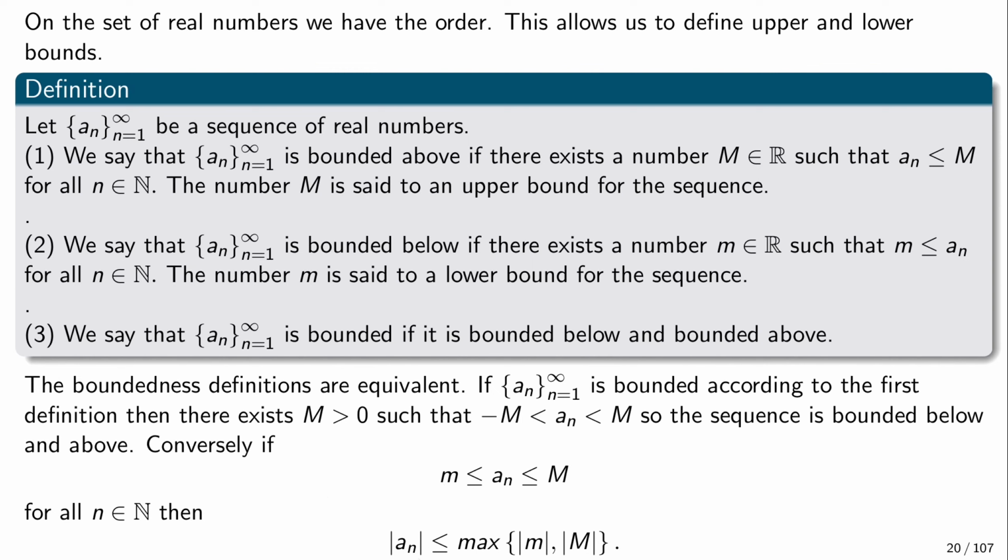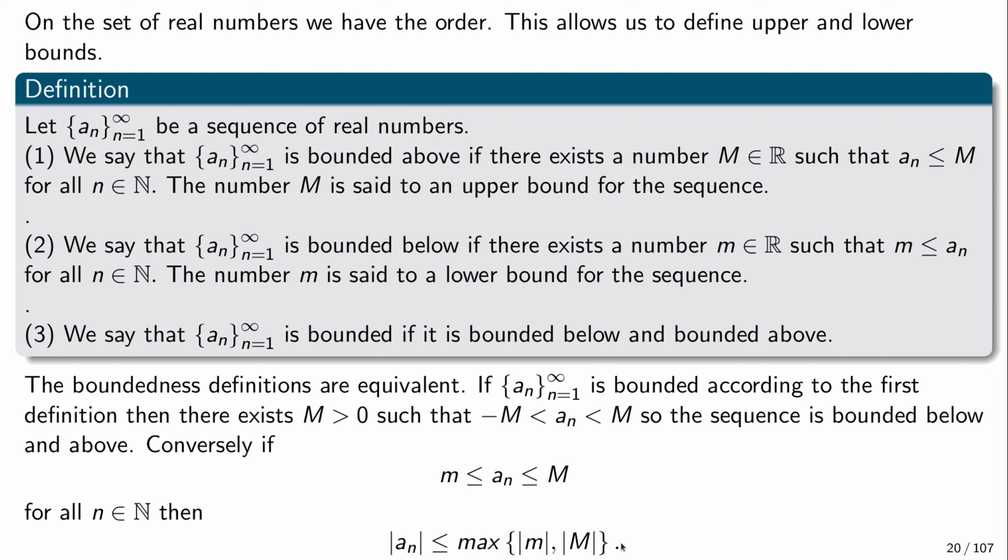Conversely, if we have that a_n is between those two numbers, then choosing the maximum of their absolute values, we can see that the absolute value of every element of the sequence is no more than this number. So this number is the total bound. All the elements will be contained in the symmetric interval around 0 with this radius, which is the maximum of those two.